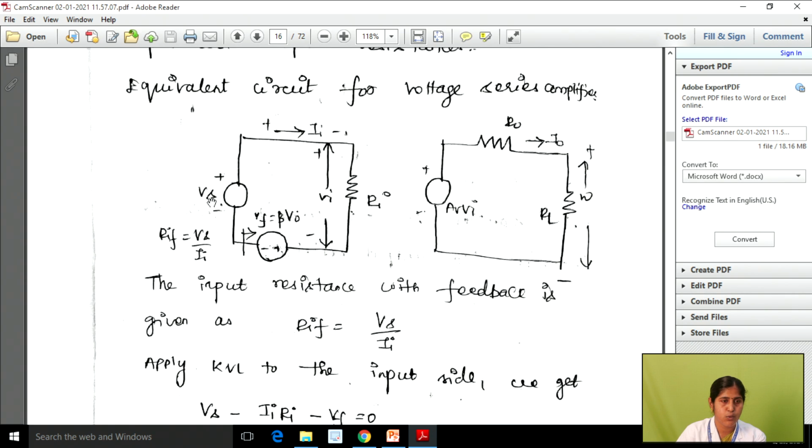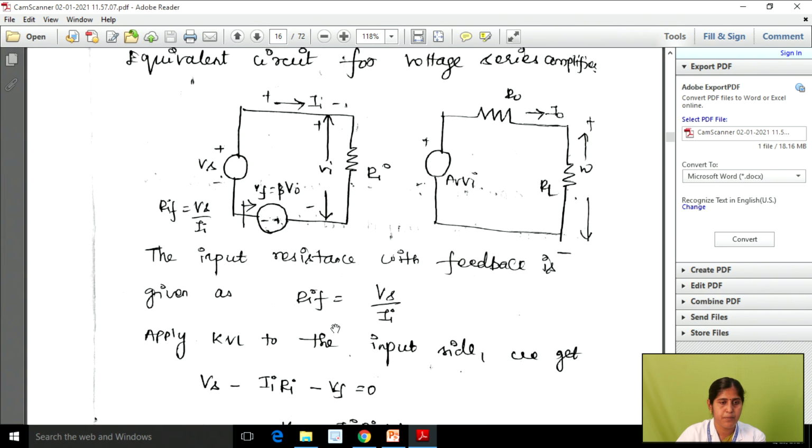In this case, the voltage is a potential rise, so we can write Vs. The sign representation is very important when we are writing the expression. See here, plus is moving to the minus side, so the voltage potential drops. So we can write Ia into Ri, that is Vi, which is equal to Ia into Ri. Here the minus sign, why? Because the potential is dropped, because the direction is moving from plus to minus.